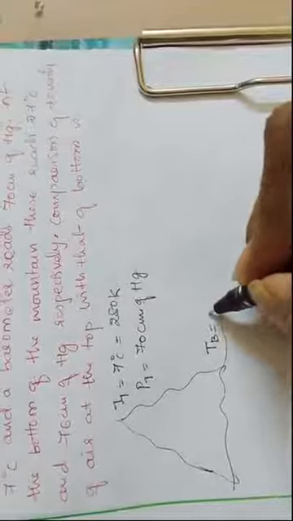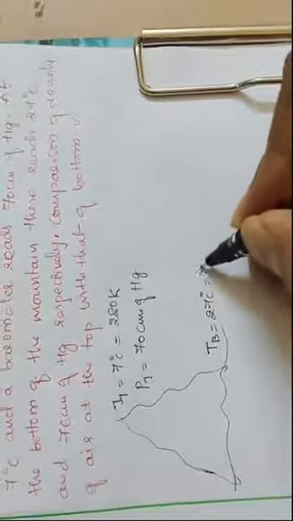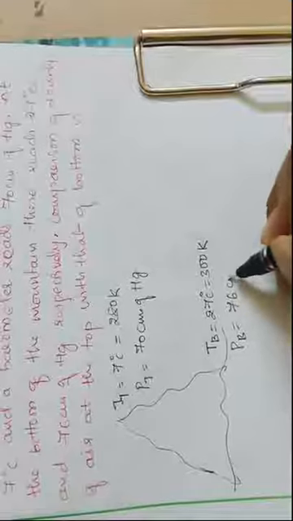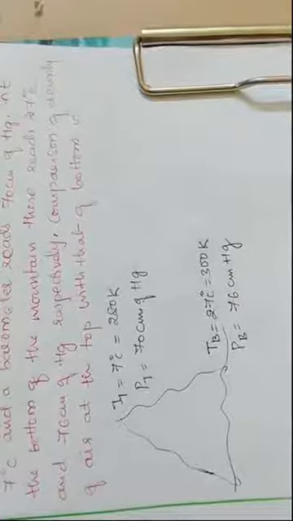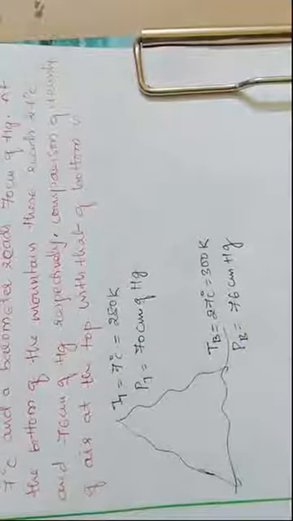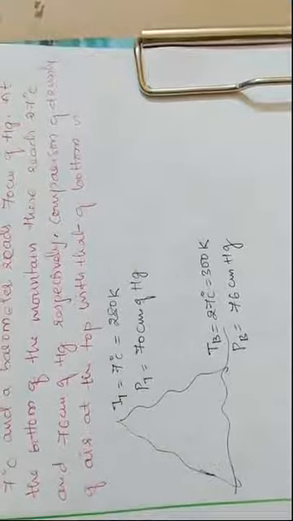The temperature at the bottom is given as 27 degrees Celsius, which is equal to 300 Kelvin. And the pressure at the bottom is 76 centimeter of Hg. Now see, we have only the temperature and pressure values. Other than that, we don't know which type of gas, the molecular mass, all those things we don't know.